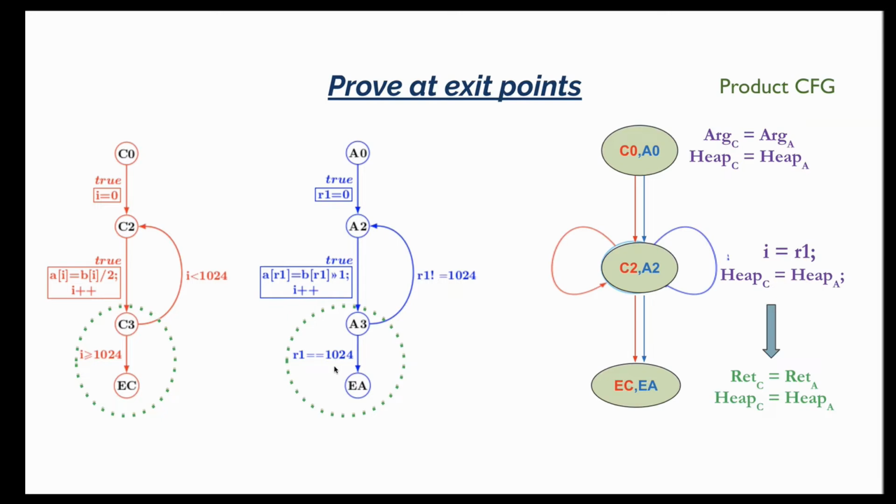In one case we are returning I, in the other case we are returning R1, and we already know that I equals R1, so we know that the return values are equivalent. Similarly, we know that the heap states are identical at program exit, and so this product CFG serves as a proof of equivalence.